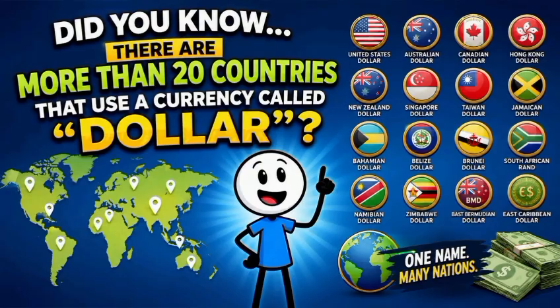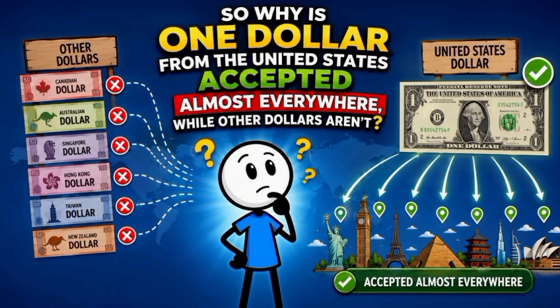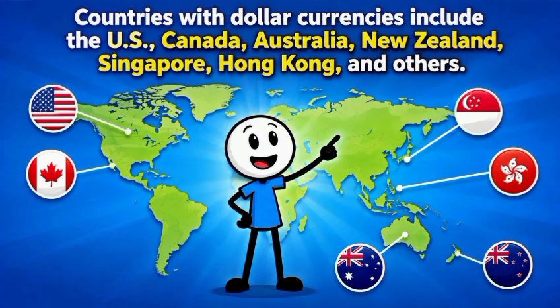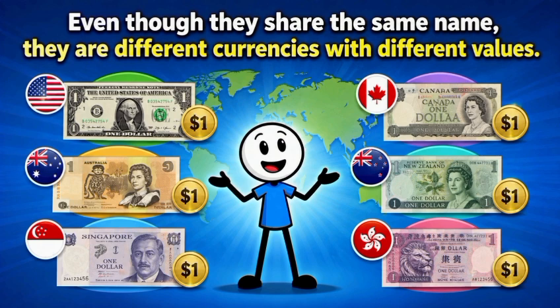Did you know there are more than 20 countries that use a currency called dollar? So why is $1 from the United States accepted almost everywhere, while other dollars aren't? What is a dollar? Dollar is a currency name, just like euro or peso. Countries with dollar currencies include the US, Canada, Australia, New Zealand, Singapore, Hong Kong, and others. Even though they share the same name, they are different currencies with different values.